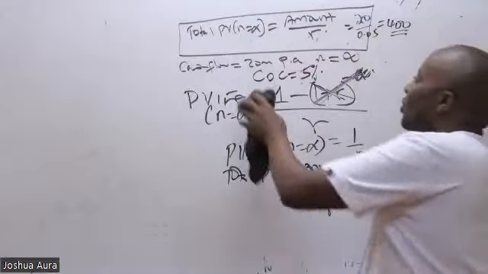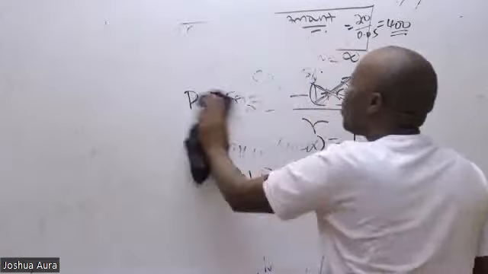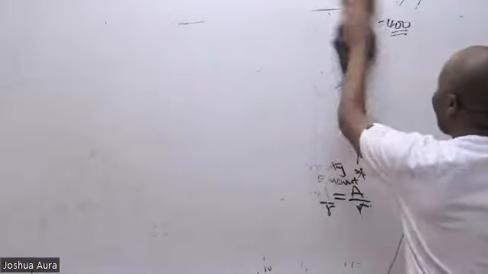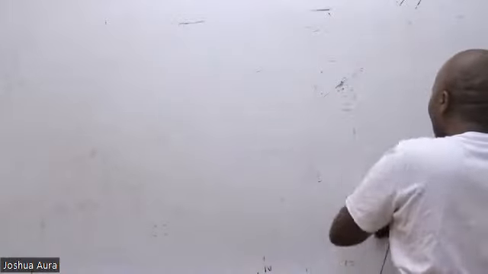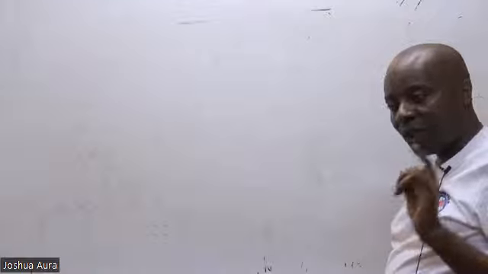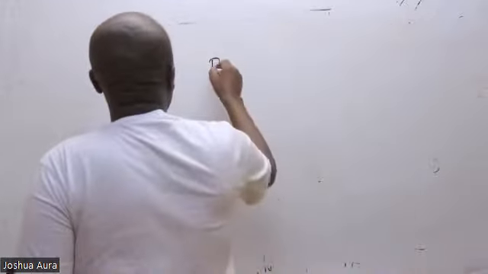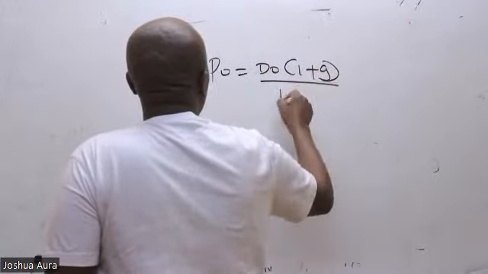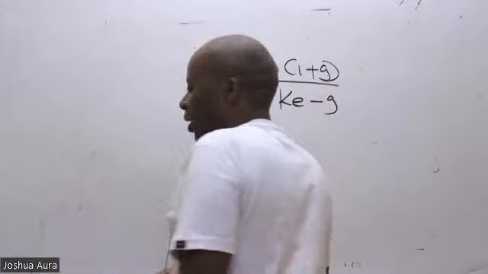Great. Now, ladies and gentlemen, please listen to me very well. This formula is so important to me because I'll use this particular formula also for valuation of securities. To get the value of our securities, we normally say P0 equals D0 times (1 plus g) all over Ke minus g.